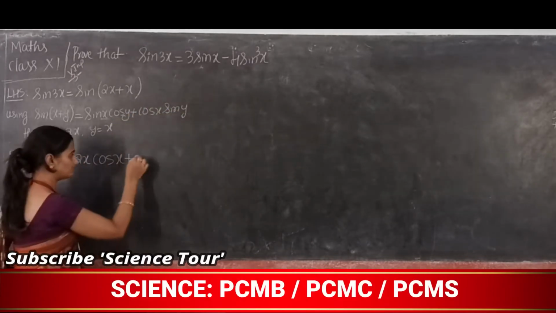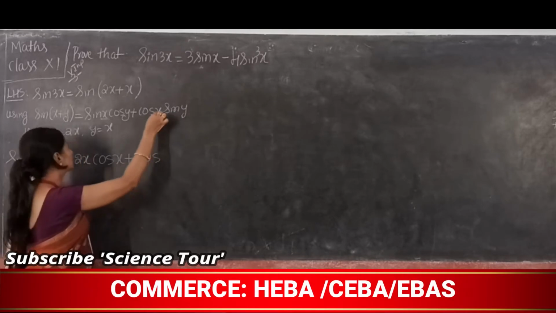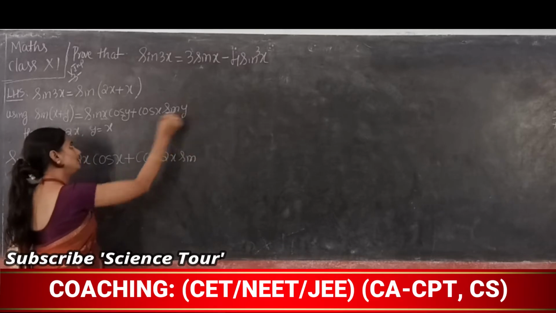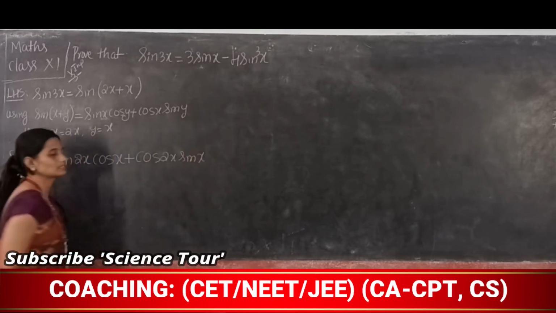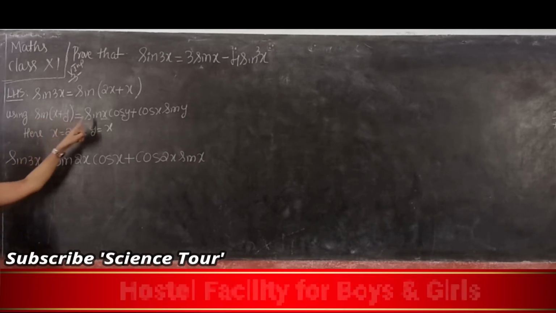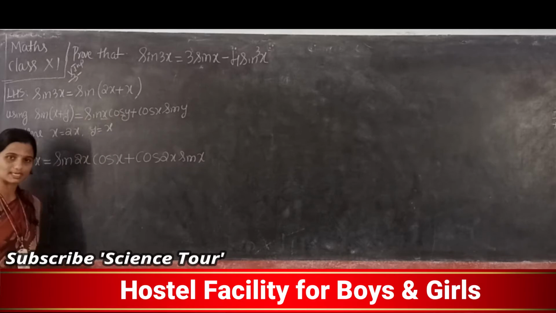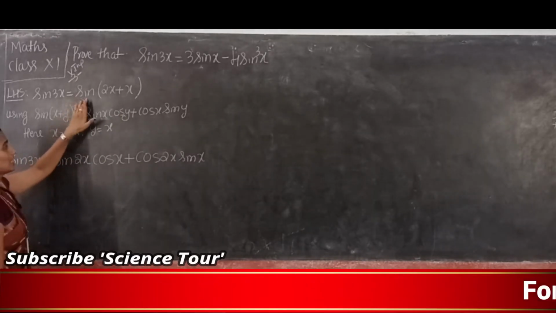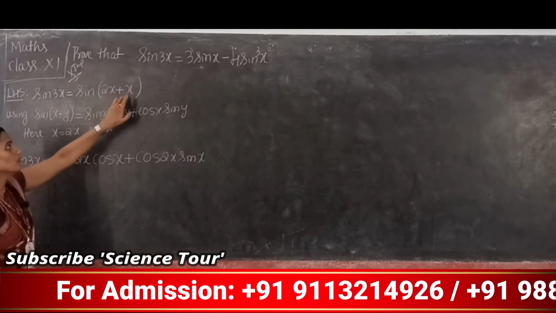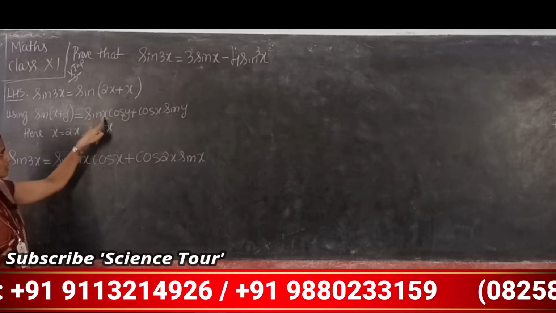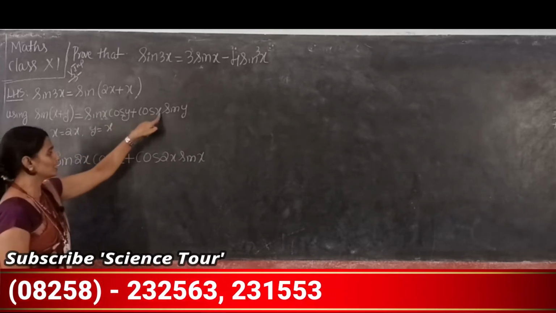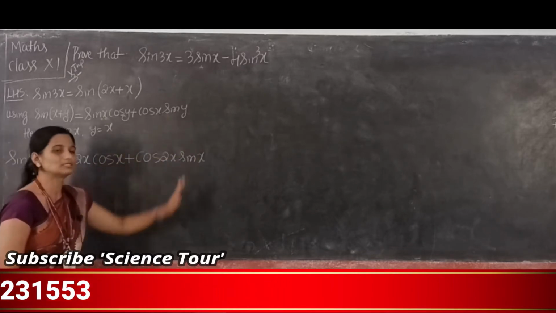So now replace it. Cos x is cos 2x and sin y is sin x. So this is the substitution of a formula. If it is sin x plus y, then sin x cos y plus cos x sin y. But here it is sin 2x plus x, meaning x is 2x, y is x. So replace x as 2x, y as x.